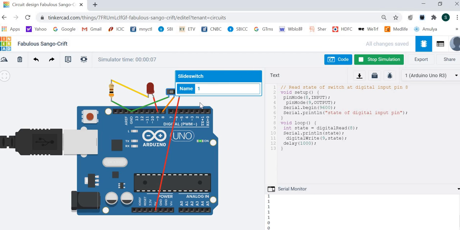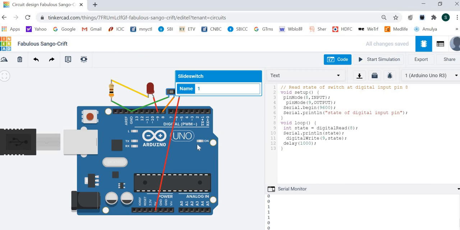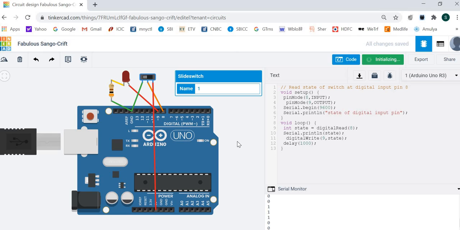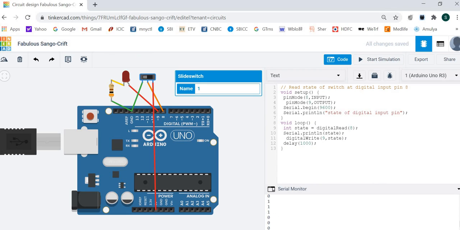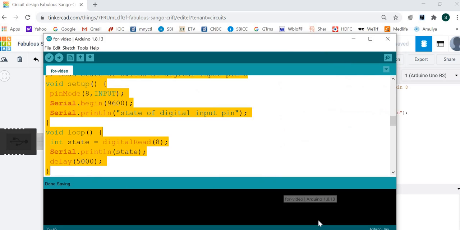LED is off. When I change this switch, the LED is on and off. Stop simulation. Change the switch here and now start simulation so that it will be easily seen. Switch changed, LED is glowing. Switch 0, LED is on. LED on. This way it works. Let's stop the simulation. Now let's read the data from input.